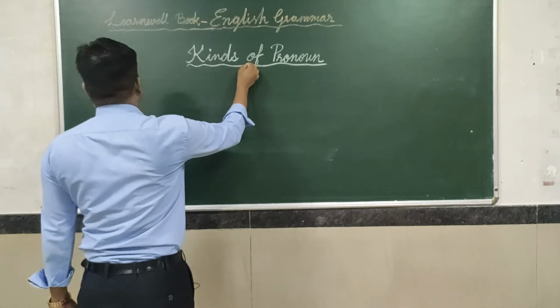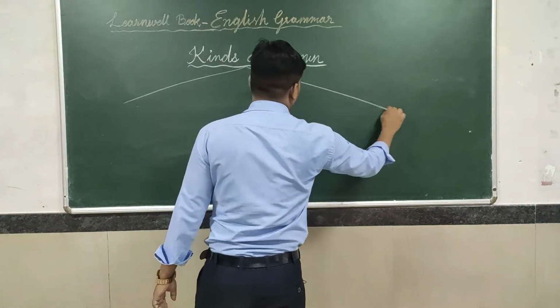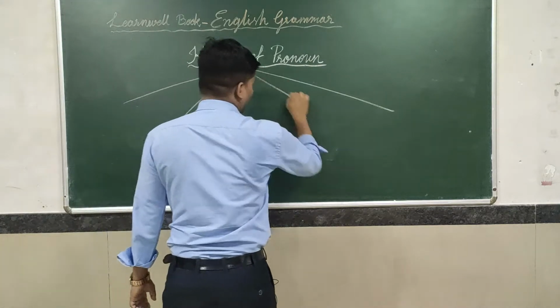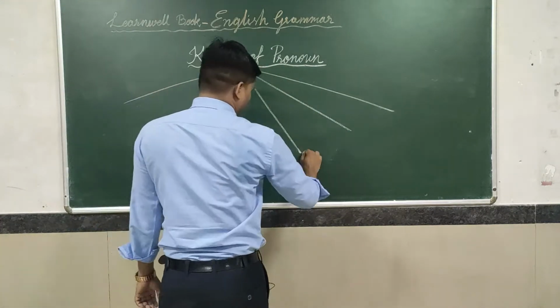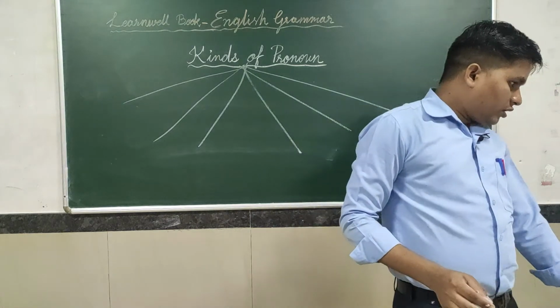There are many types of pronouns: one, two, three, four, five, six. Okay. So we can do it.